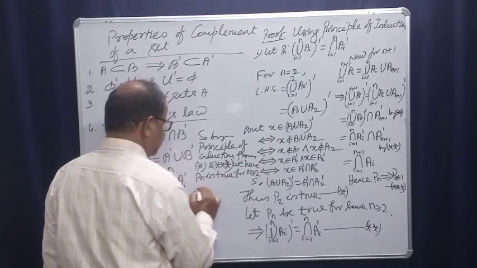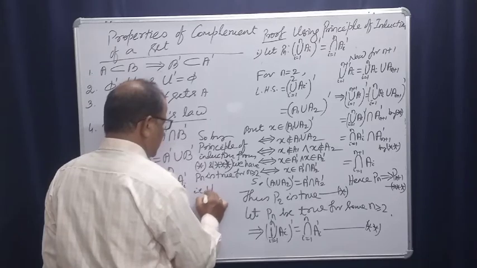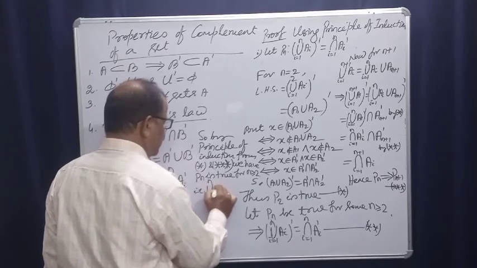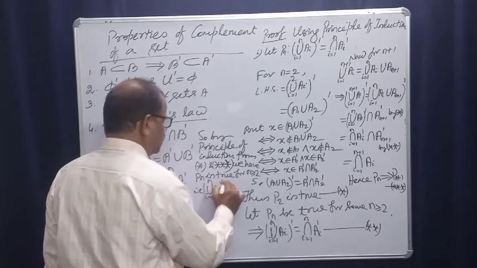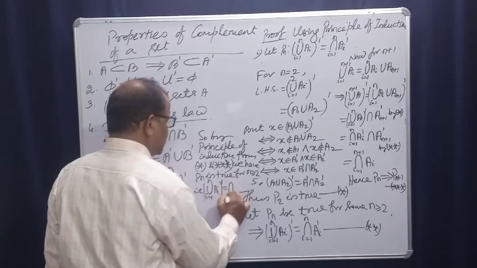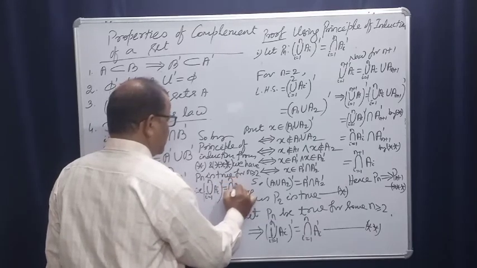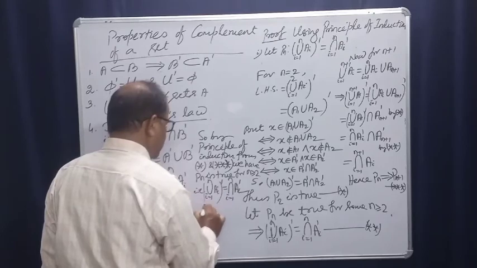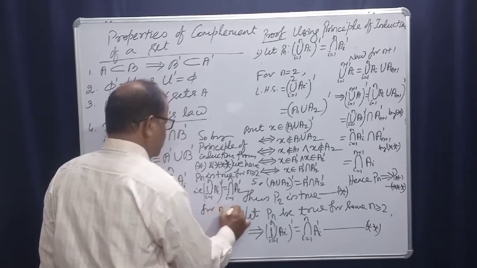That is, union i is equal to 1 to n Ai whole complement is equal to intersection i is equal to 1 to n Ai complement for n greater than or equal to 2.